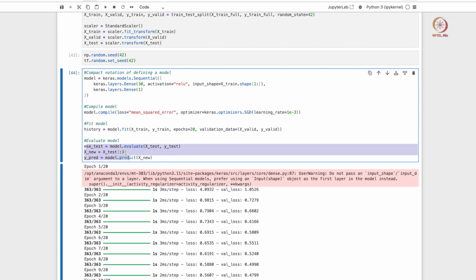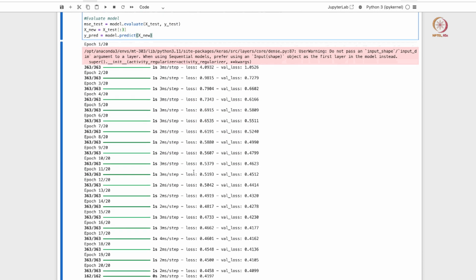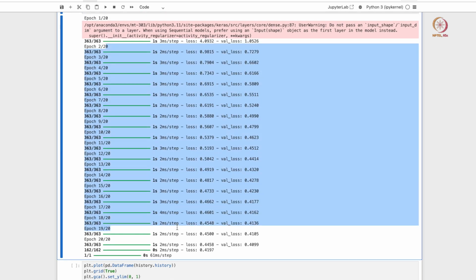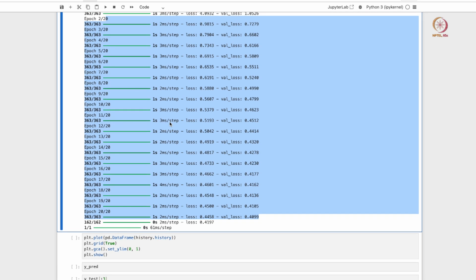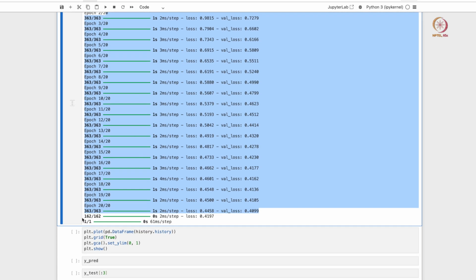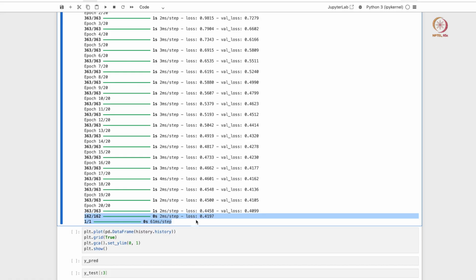So we evaluate on the test set, and then we see what the predictions are for the first 3 data points in the test set, right. So the model has done the training now. The first 20 rows are basically for the training, so it has taken 20 epochs, and then the final figures here,